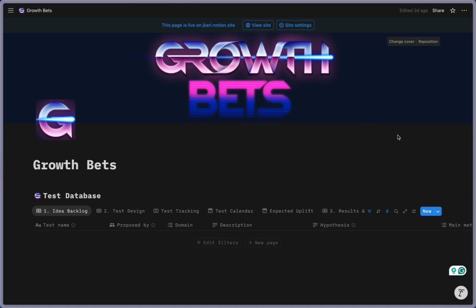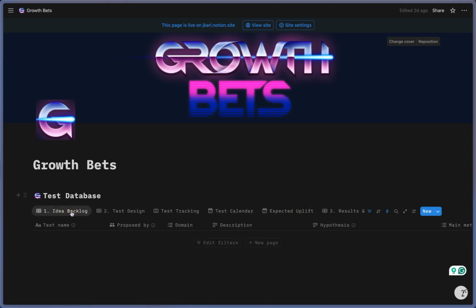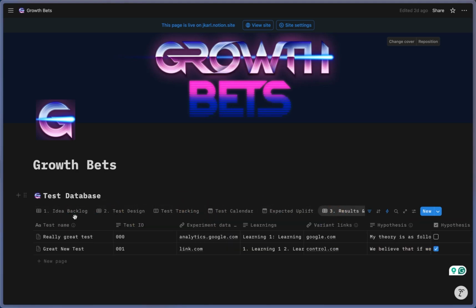So let's create a new idea to enter into our idea backlog. And that's what we see here. This is a single database with multiple views. So you can see that across these different tabs. And what we have is this idea backlog, the test design, test tracking, and then the results and insights library, and some pre-populated insights, some dummy text in here already.